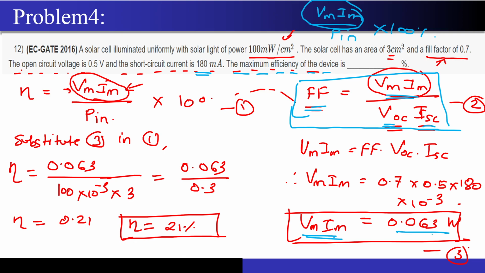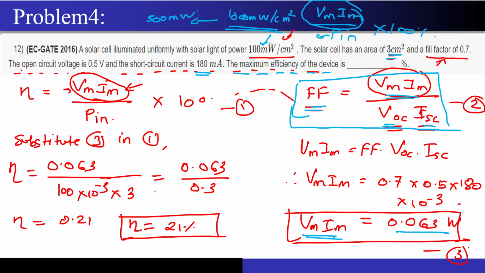This will come out to be 0.063 watts. And what about the P? P has been given as 100 milliwatts per centimeter square, but I have to multiply it with the area of the junction as well, right? The area of the solar cell, which has been given as 3 centimeters square. So the moment I multiply it, this term will become 300 milliwatts.